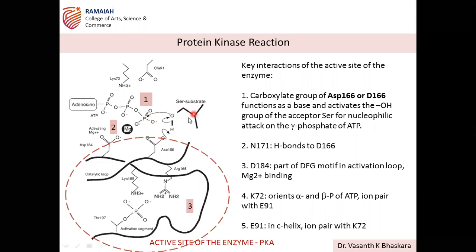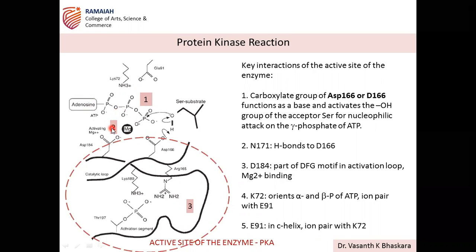So E91 in the C helix. That is, E91 present in the C helix is ion pairing with K72. We have discussed earlier in the structure that there is a salt bridge formation in the case of the C helix. So this C helix is responsible for regulation. How? Mainly, this protein kinase reaction, the phosphorylation of the substrate, is influenced by the salt bridge, in a way that stabilizes the structure during its function.